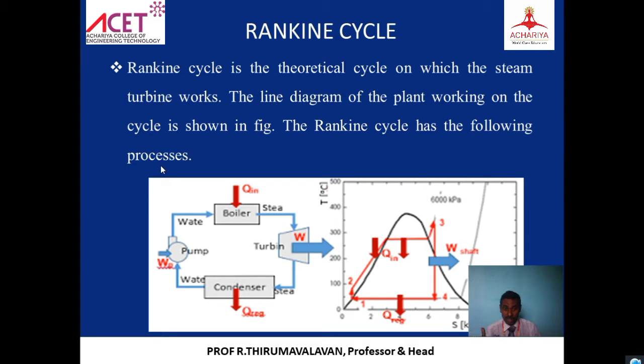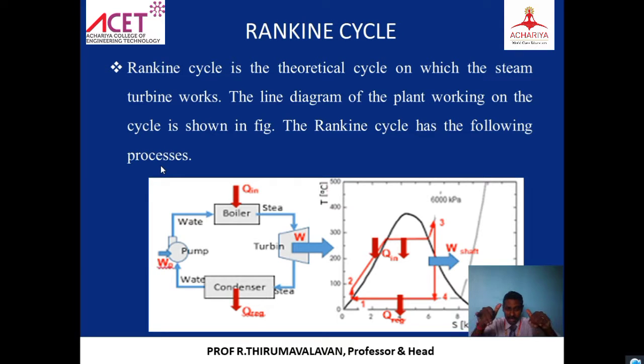That vapor raises its temperature to the superheated level. We call it superheated steam. That superheated steam is coming out from the boiler. From the pump, the pressure is raised. Inside the boiler, the temperature is raised. So the vapor is at high temperature as well as high pressure. The high pressure and high temperature vapor enters a device that we call a turbine.